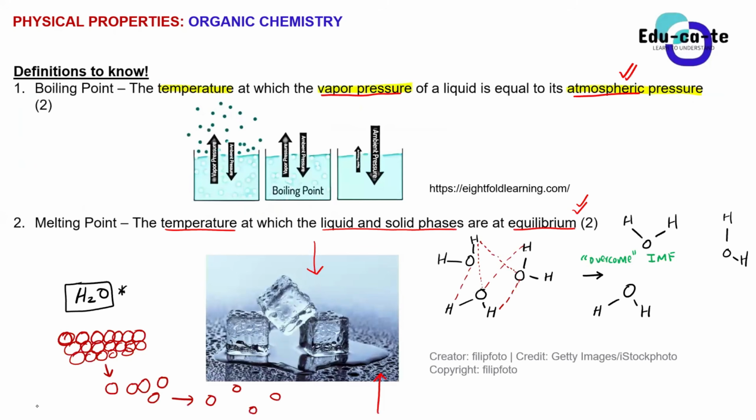It will require more energy to overcome the intermolecular forces. Because that's the whole aim, guys. If we want to boil something or melt something, we simply need to overcome the intermolecular forces. In other words, we need to break them, but don't use the term break when you are answering. You are overcoming intermolecular forces.